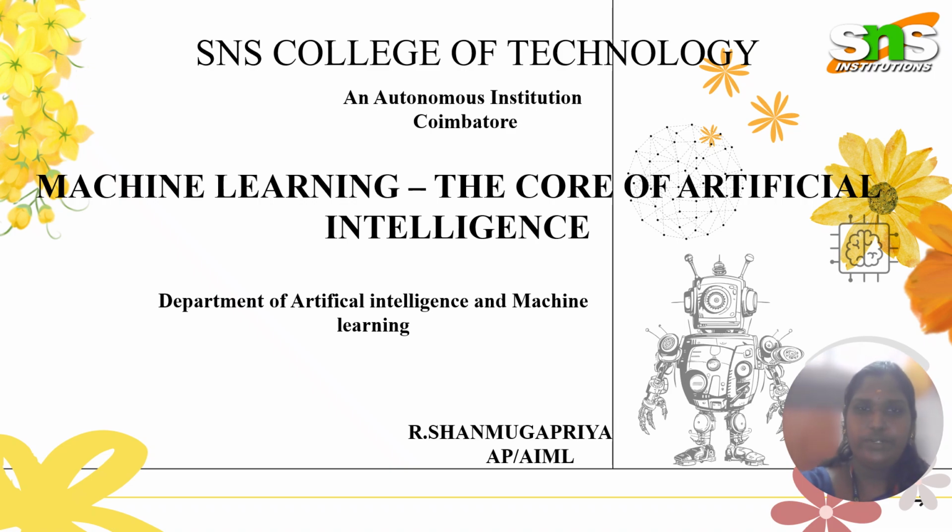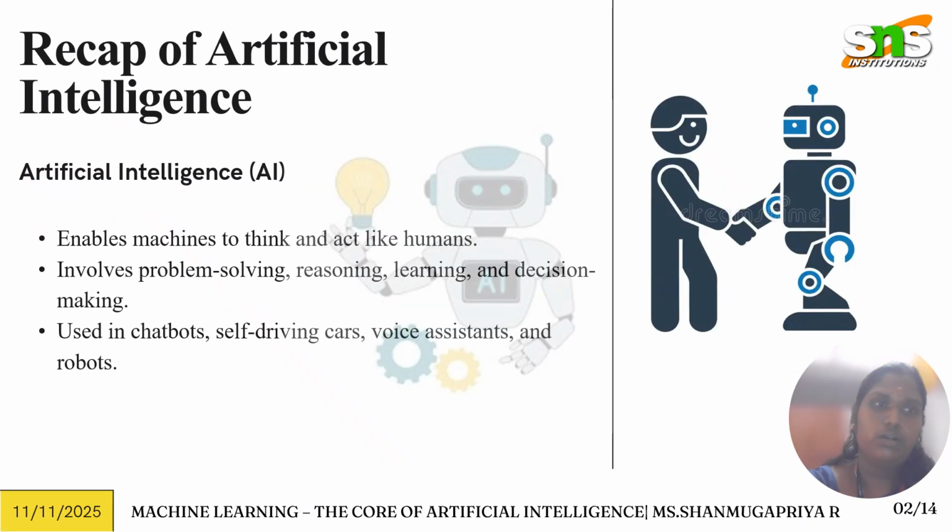I'm Priya. Now we are going to see about machine learning, the core of artificial intelligence. In the previous video, we saw artificial intelligence. So what is artificial intelligence? It's a thing that thinks and acts like a human. It solves problems and has numerous applications like self-driving cars, voice assistants, Netflix, Spotify, and so on. So this is a recap.